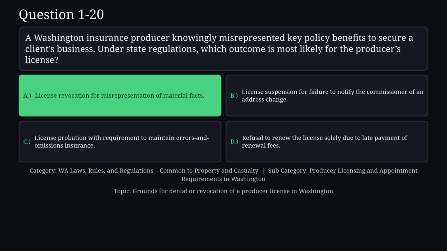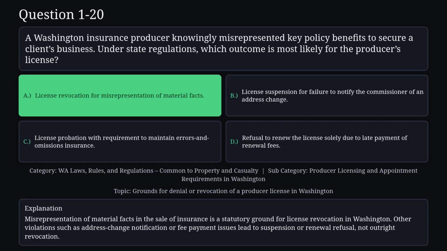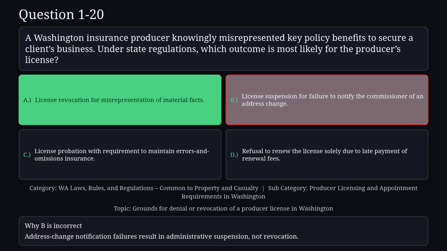The correct answer is A. Misrepresentation of material facts in the sale of insurance is a statutory ground for license revocation in Washington. Other violations such as address change notification or fee payment issues lead to suspension or renewal refusal, not outright revocation. Reason B is not correct. Address change notification failures result in administrative suspension, not revocation.